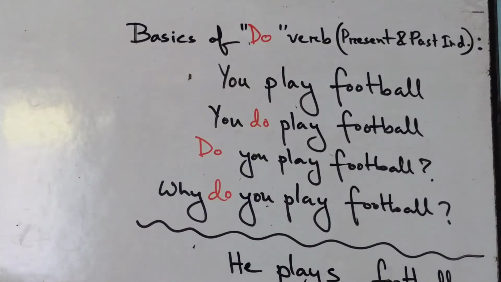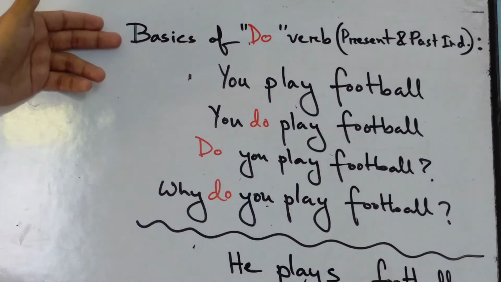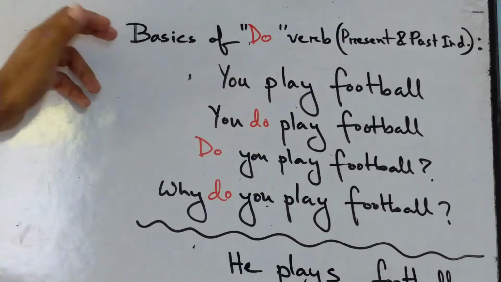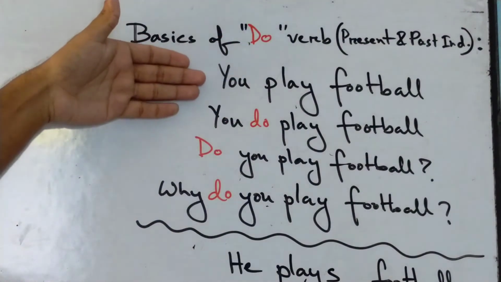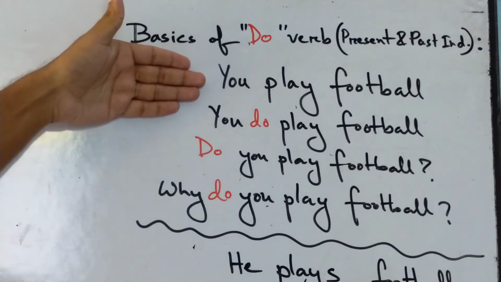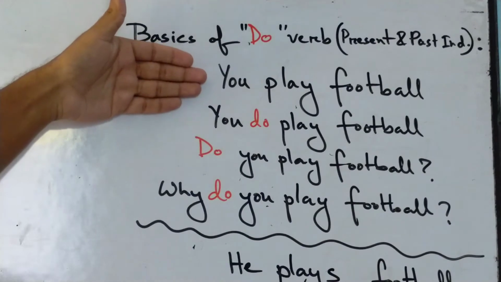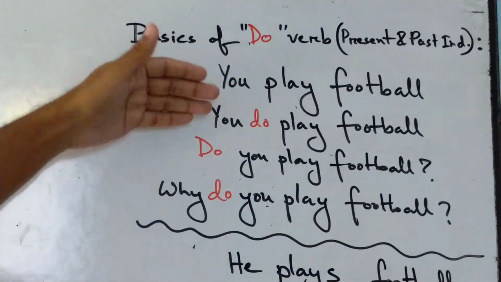Before we jump into the main lesson or solving problems, let's see some basics of the do verb, and this process only works in present indefinite and past indefinite tense. So the auxiliary do verb works in this way. If the sentence is in present indefinite tense, I have written down an example sentence that says you play football. Here, the person, you, whoever it is, does the job of playing football.